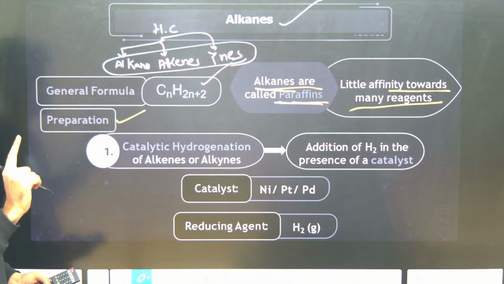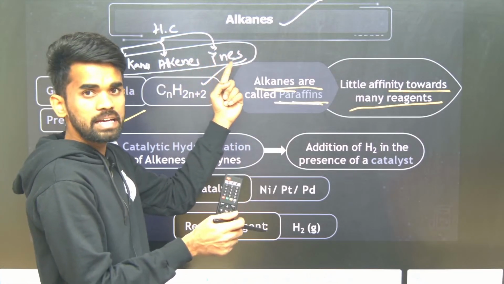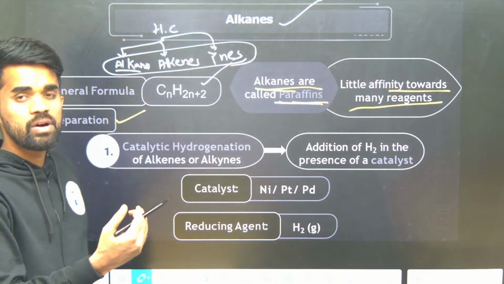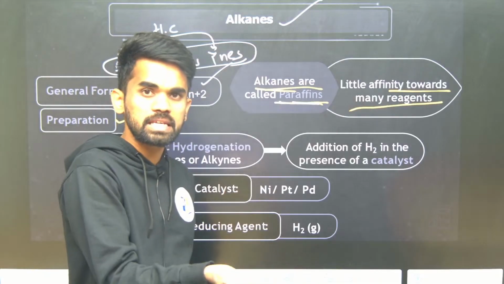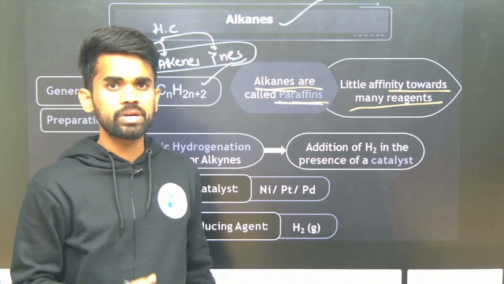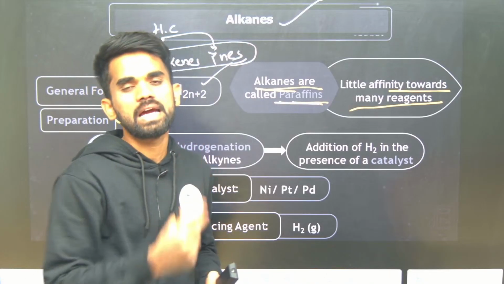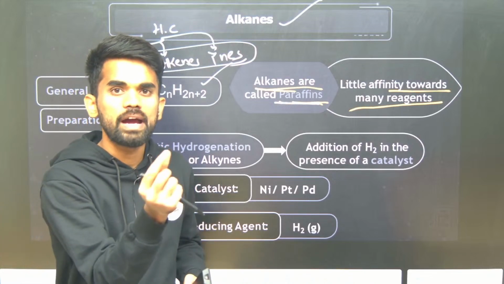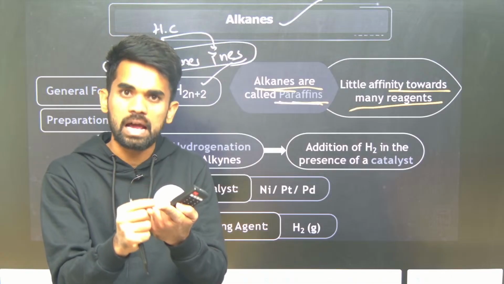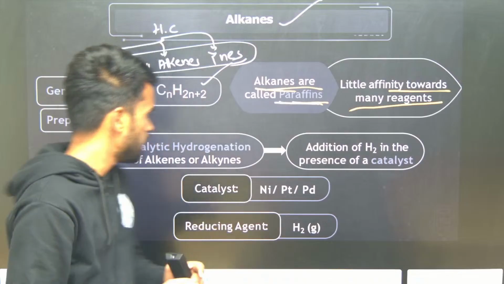So the first method is by hydrogenation of alkenes and alkynes, which will give our alkanes. What I am saying: hydrogenation of unsaturated hydrocarbons gives saturated hydrocarbon, that is nothing but our alkane. This hydrogenation takes place in the presence of a metal catalyst. Addition of hydrogen to unsaturated hydrocarbons like alkenes and alkynes takes place in the presence of a metal catalyst. Okay, it is very simple.